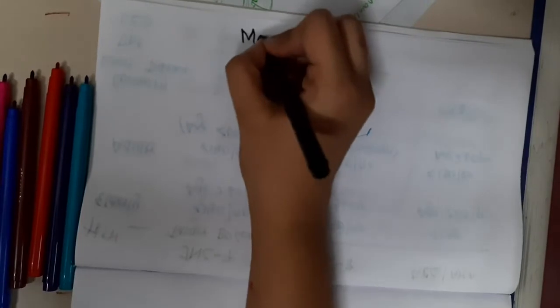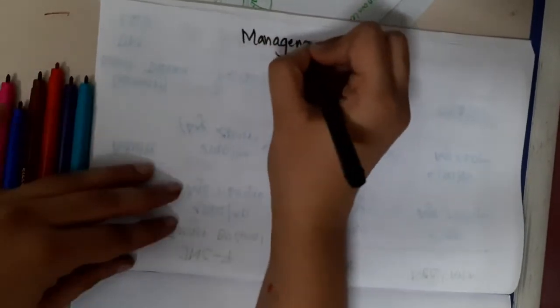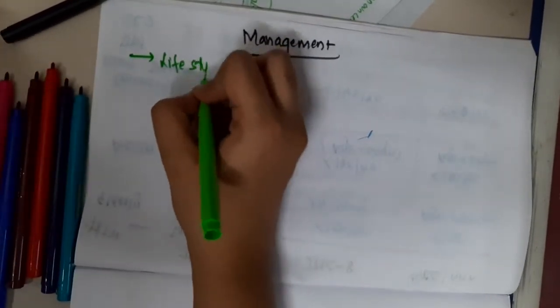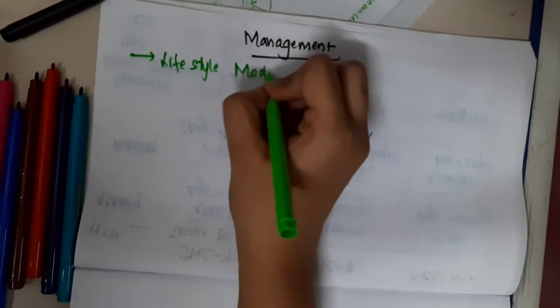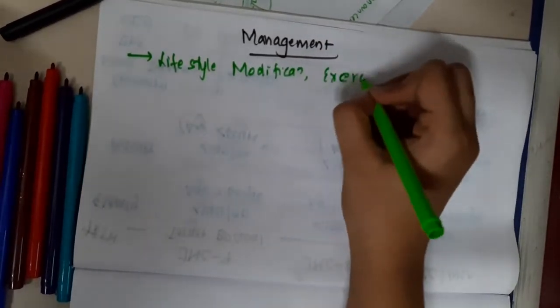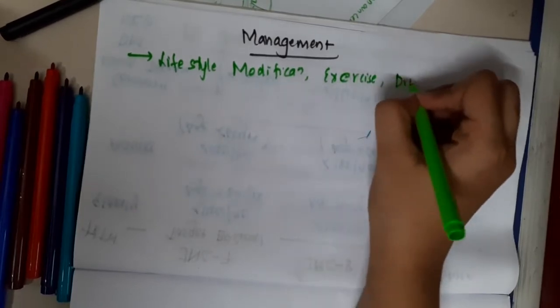Now let us learn about the management of hypertension. In the management of hypertension, first we should ask the patient to undergo lifestyle modifications, like exercise, and finally you should give drugs.